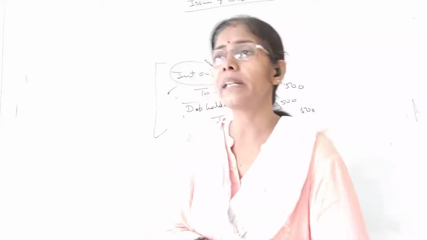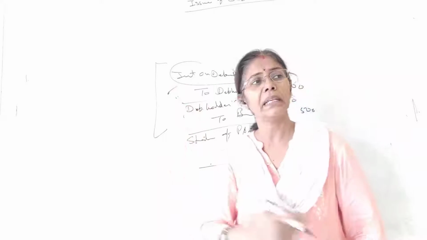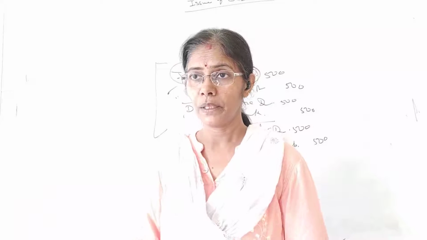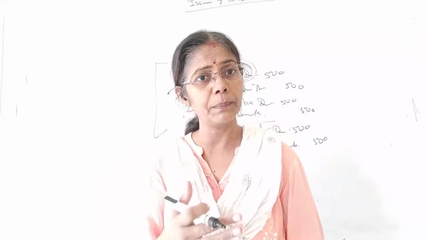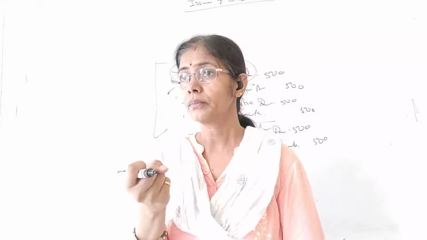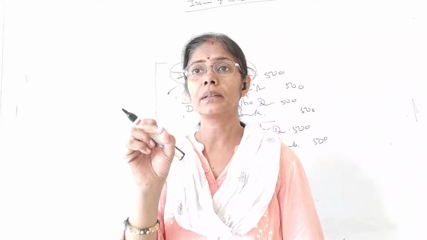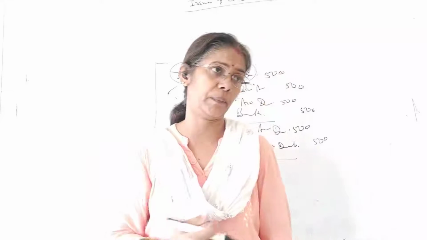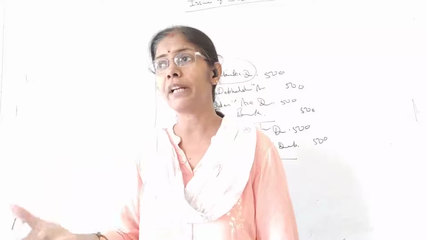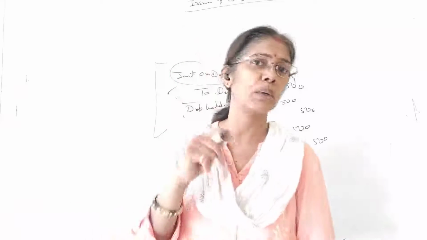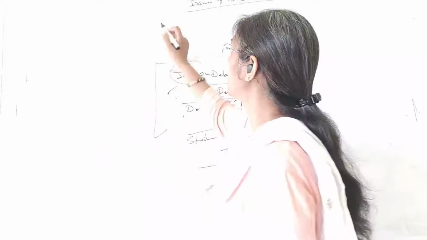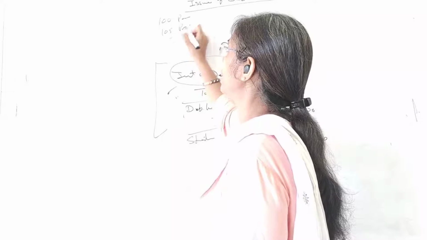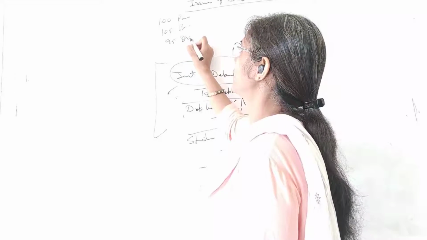8%. Now another question arises, students. We have discussed many cases yesterday that we issue at par, premium and discount. At par is okay, but at premium we receive more amount. A debenture of 100 is being issued at 105, 5 rupees premium you are taking, all right, and if you issue at 5 rupees discount, then you are receiving only 95. So we have different amounts: 100 for par, 105 for premium, and 95 for discount.